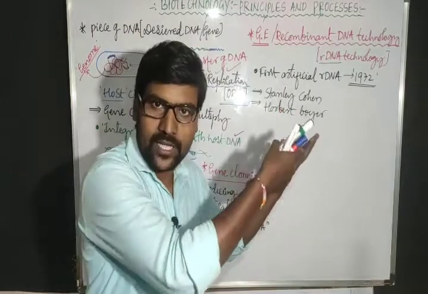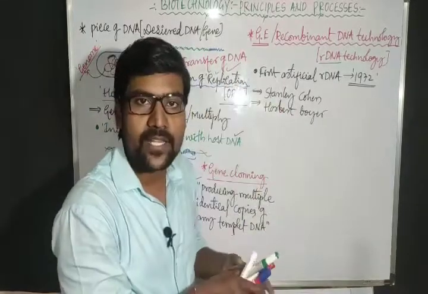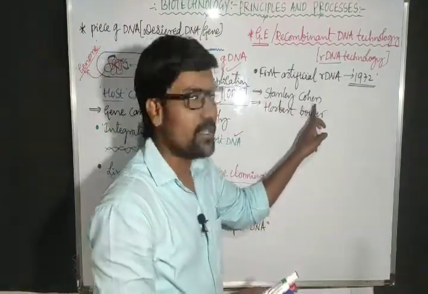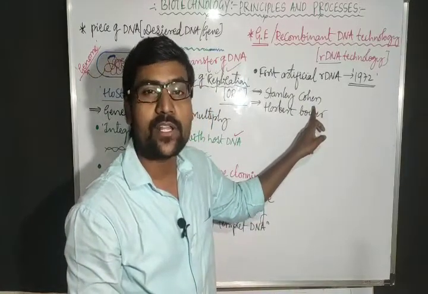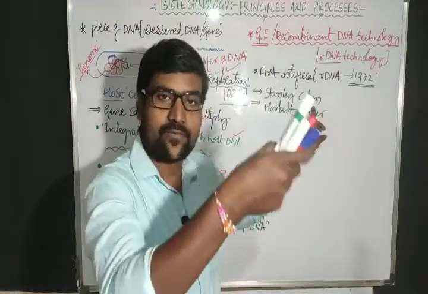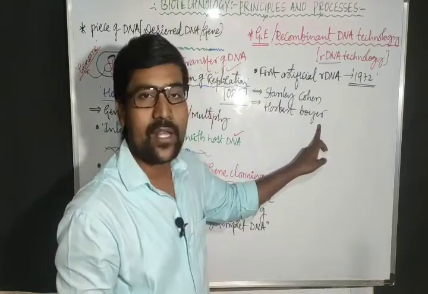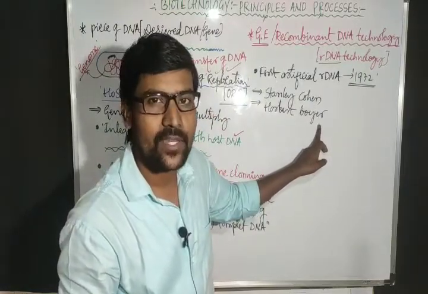I will tell you what that actually means. Stanley Cohen is from Stanford University, USA. Herbert Boyer is from California University, America. And for the construction of this rDNA in 1972, they got the Nobel Prize.